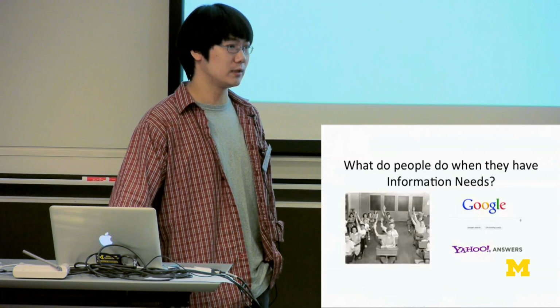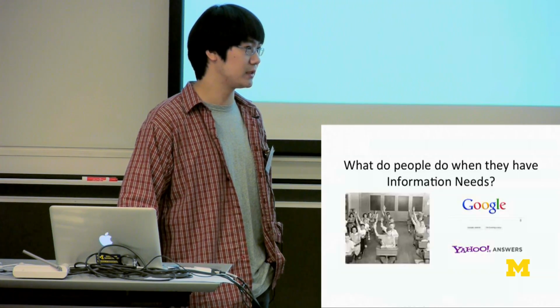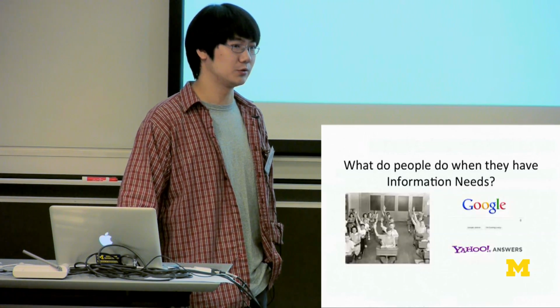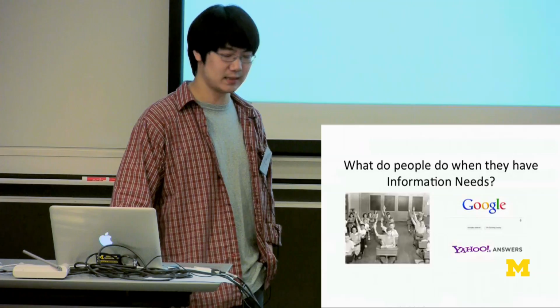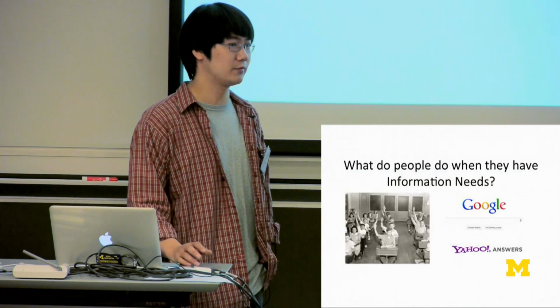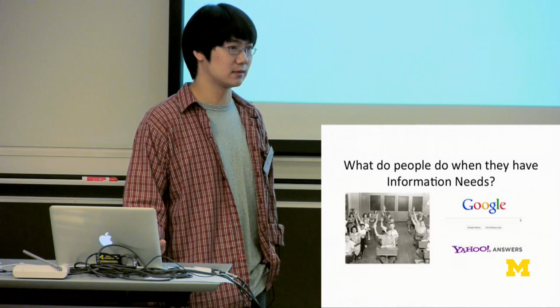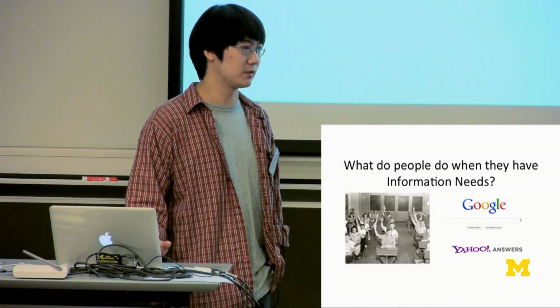But by using Google, we need to reorganize the information need into keywords, and it could be very hard to retrieve some very complicated information needs. And by using Yahoo Answers, we probably need to wait for a long time for someone to answer the question. And neither of the methods can handle social-related questions.